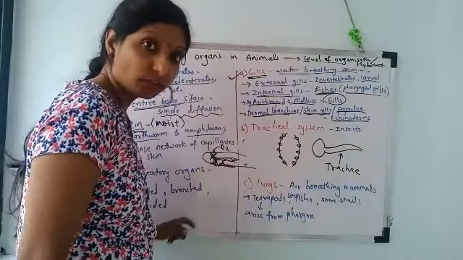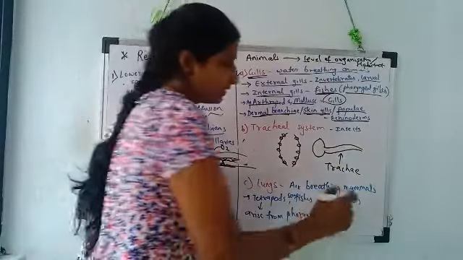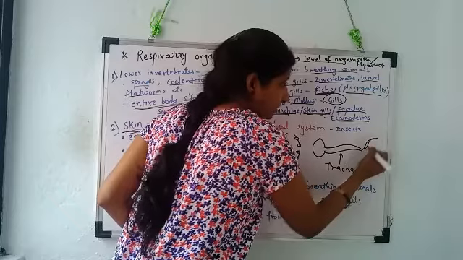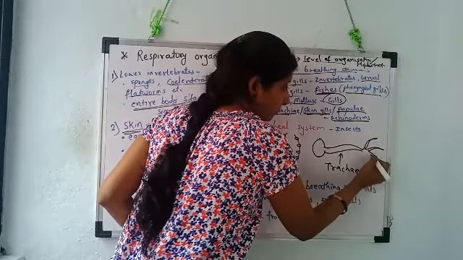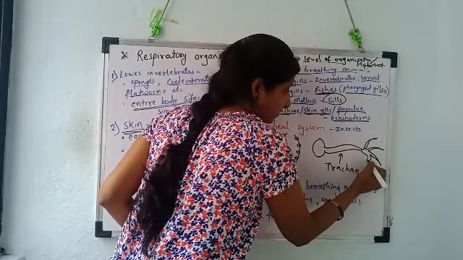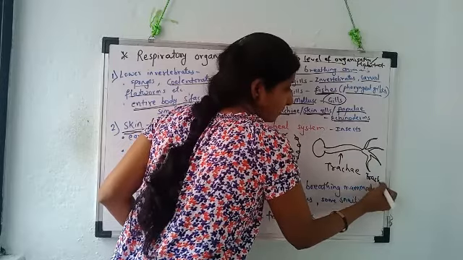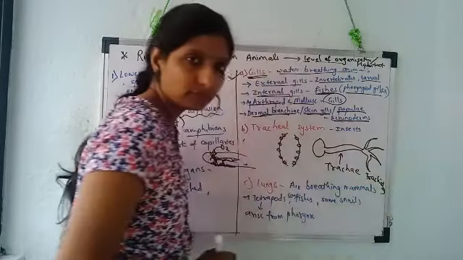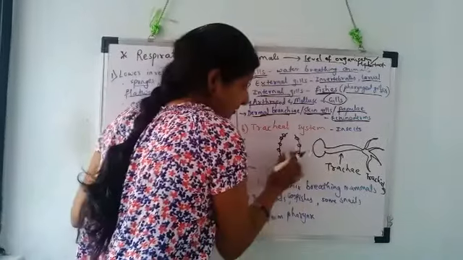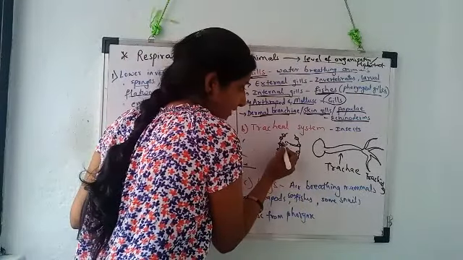tracheae. What is it called? Tracheae. The tracheae then divide into fine branches called tracheoles. Called tracheoles. Means spiracles come out from here, then tracheoles and all that.